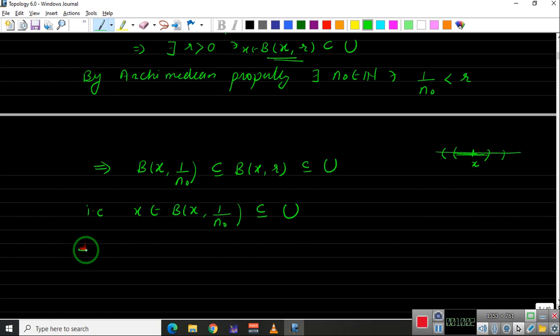That means X is first countable at small x, because this x was arbitrary, right? And since x was arbitrary, we can claim that this X is a first countable space. So I hope this is clear.